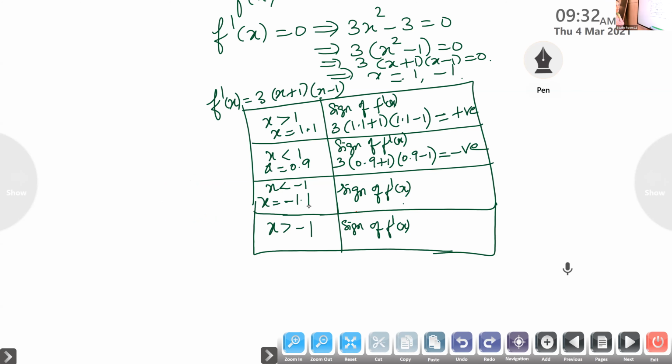You can take minus 1.1. Substitute there and check the sign: 3 into minus 1.1 plus 1 into minus 1.1 minus 1. What value do we get? Positive. Here it is negative, and here it is positive. Now when x is greater than minus 1, I take a value greater than minus 1.